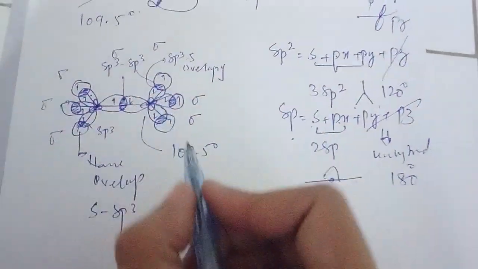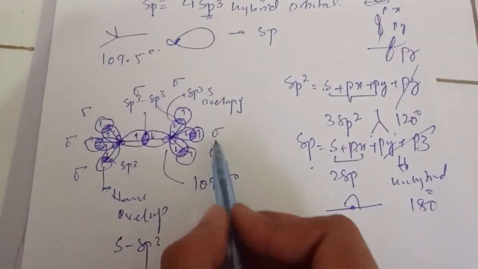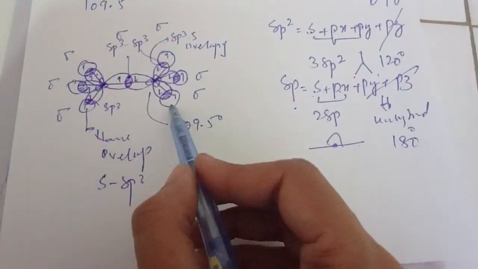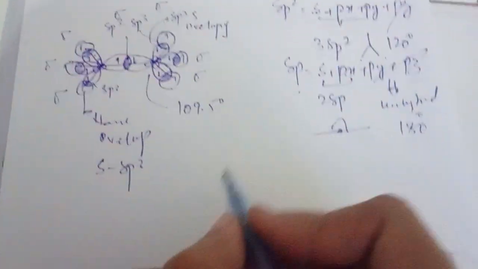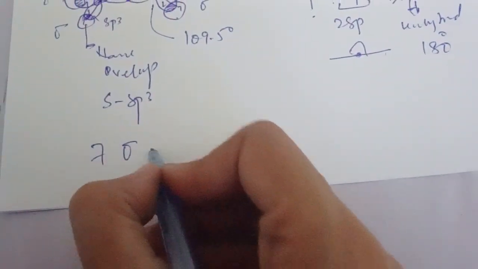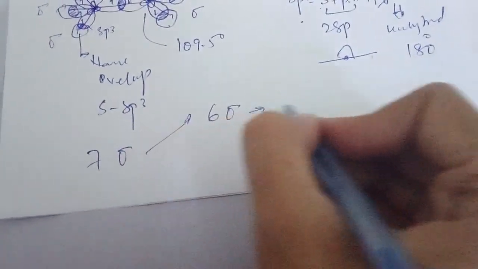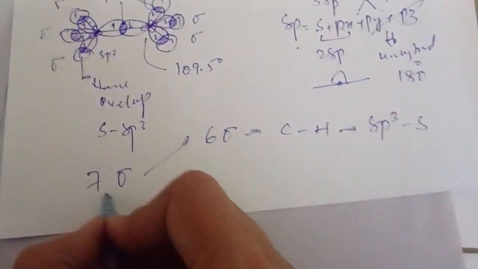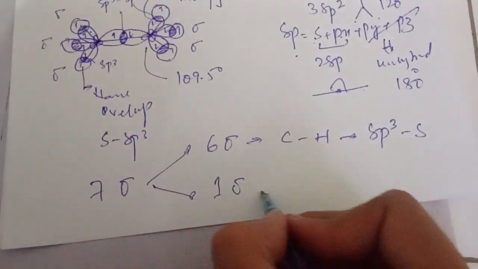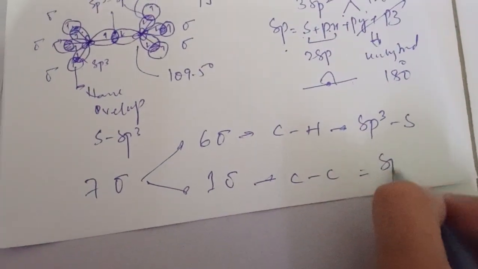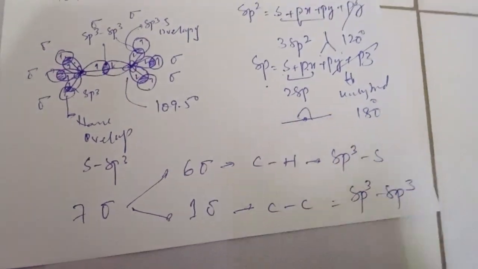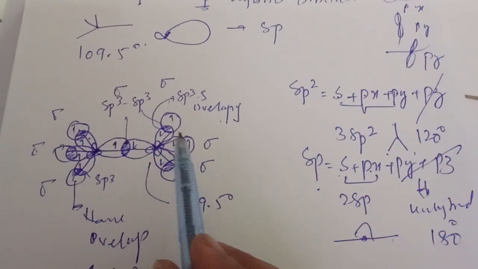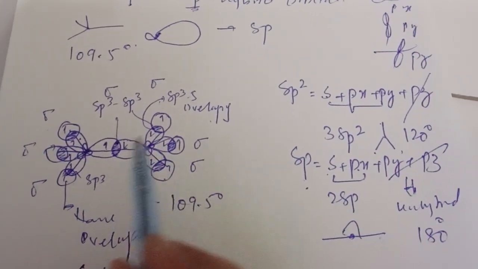So hybridization is the process in which carbon makes a tetrahedral pattern and makes how many total sigma bonds? 1, 2, 3, 4, 5, 6 and 7. There are 7 sigma bonds in such a way that 6 sigma bonds are between carbon and hydrogen, with the name of overlapping sp3-s, and one between carbon and carbon, with sp3-sp3 overlapping. So this is the hybrid orbital structure in which carbon undergoes a tetrahedral pattern and sp3 hybridization.